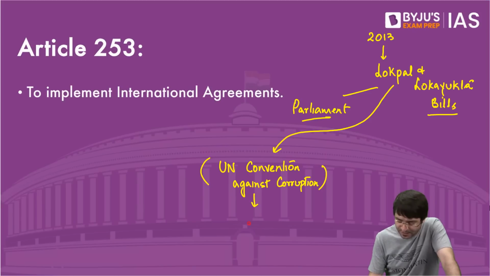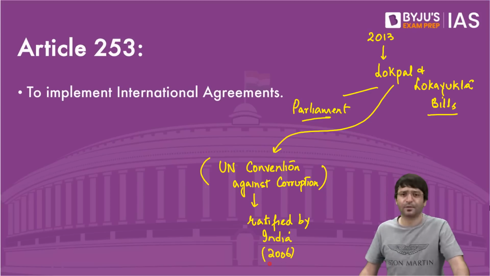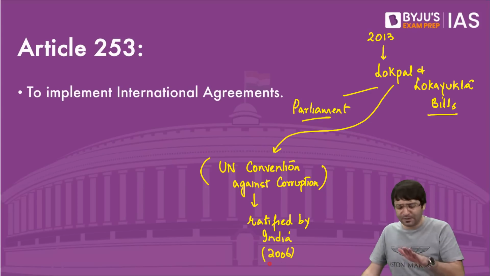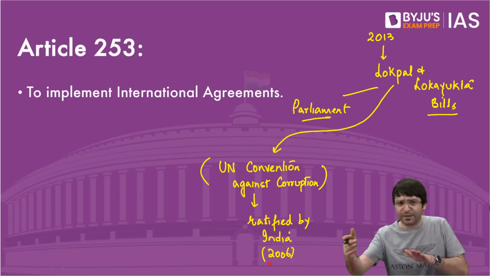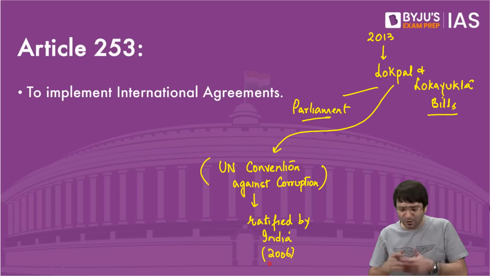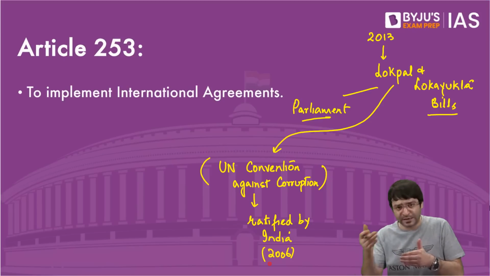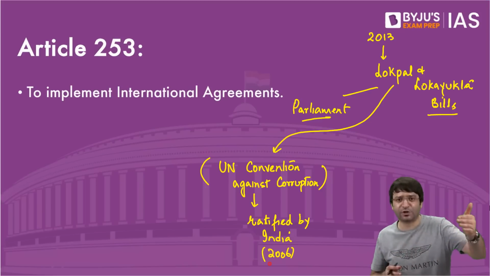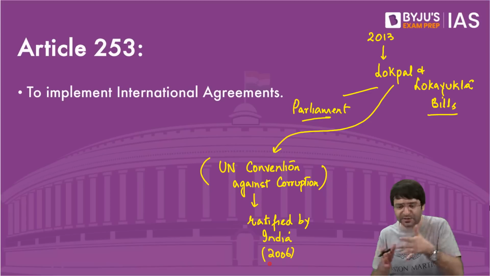And this United Nations Convention against Corruption was ratified by India in around 2006. For example, India and Germany enter into an agreement, or India and WTO enter into an agreement, or India and ASEAN, Association of Southeast Asian Nations, they enter into a free trade agreement.